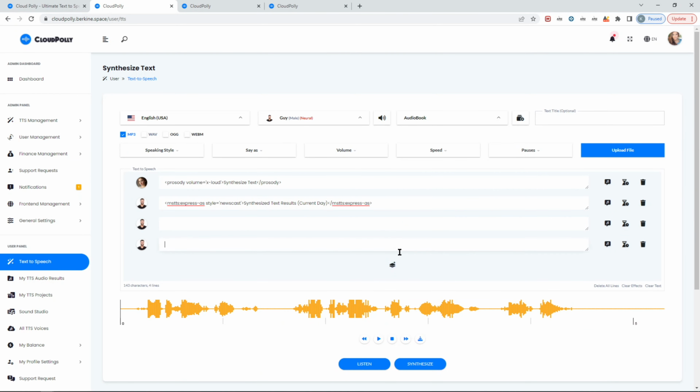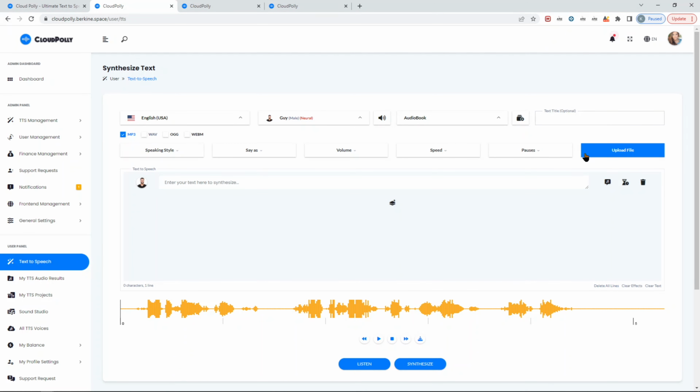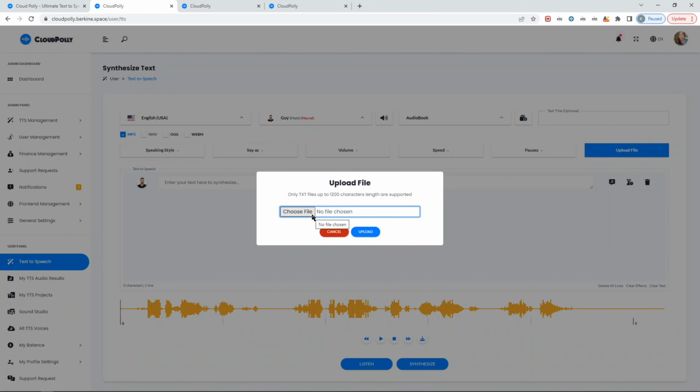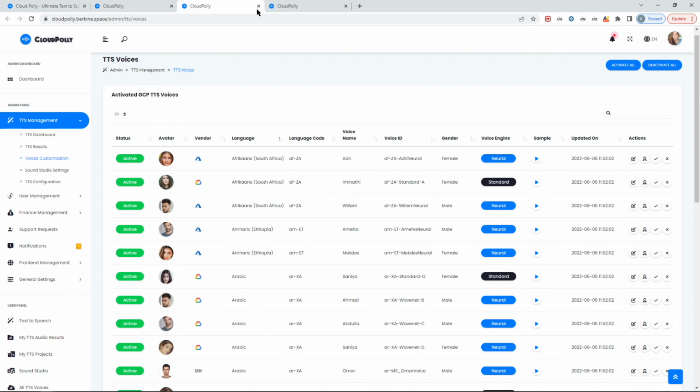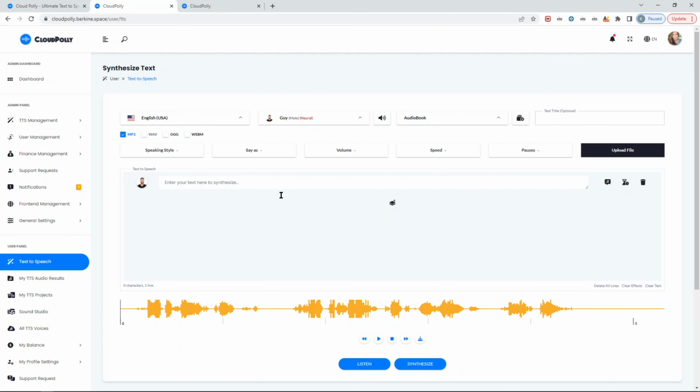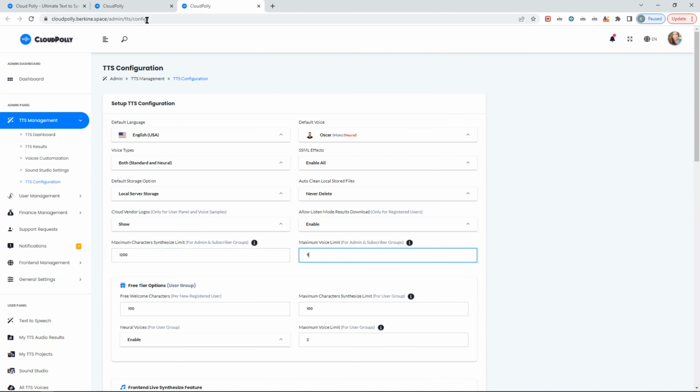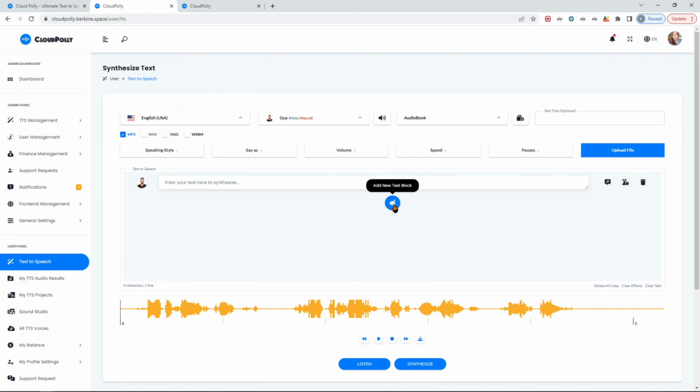You can just add more. You can delete all lines. You can also upload a TXT file at the moment. Now, the TXT file size, the text character length, will be limited to what you have in your settings. What you see here, for example, as I said, is up to 3,000 characters for that single text area, but you can limit it. So for example, limit the total size.